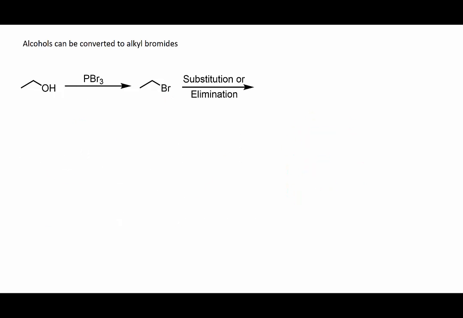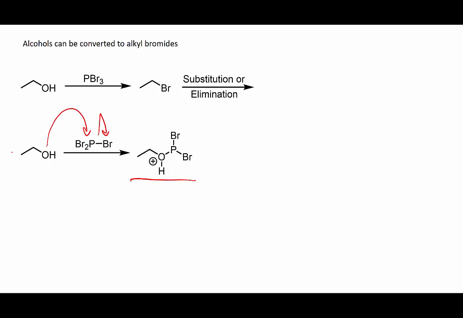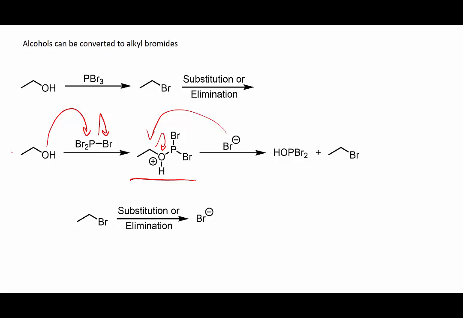Finally, we can use phosphorus tribromide to convert an alcohol to an alkyl bromide. In this example, the oxygen will attack our electrophilic phosphorus, kicking off a bromide and generating this charged species. Because this reaction does not have a base like the previous reactions to deprotonate this species, we'll actually have a direct attack by the bromide. It's a much better nucleophile than chloride. This will break the carbon-oxygen bond, eliminating the positive charge on the oxygen. So we generate HOPBr2, which is relatively stable. We've eliminated the positive charge, as well as our alkyl bromide, which can undergo substitution or elimination.